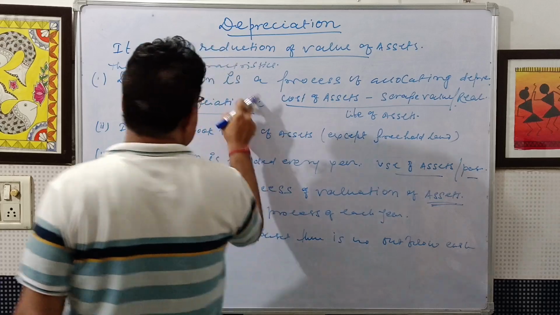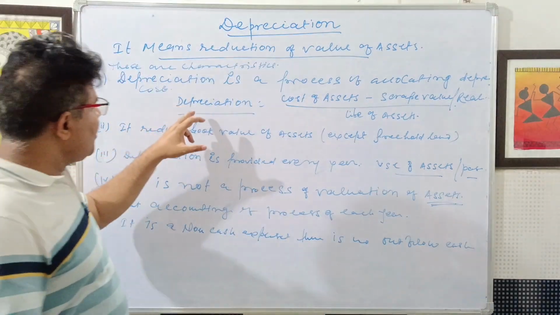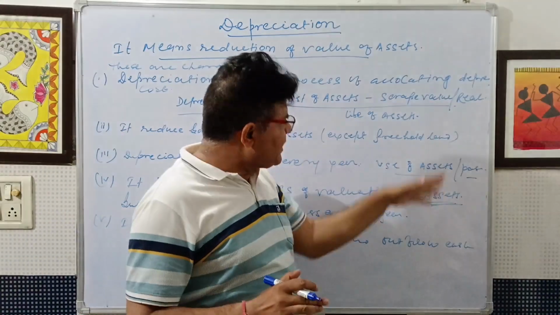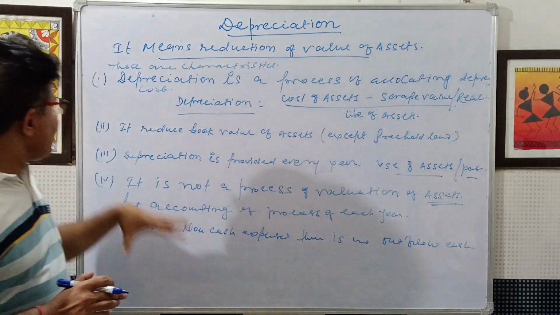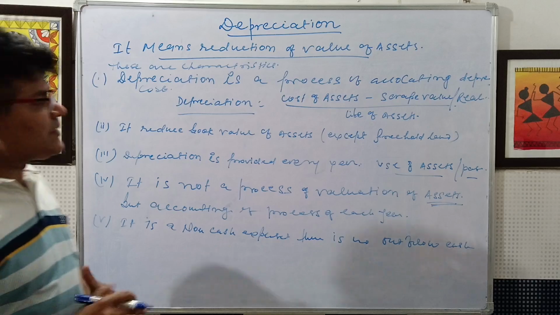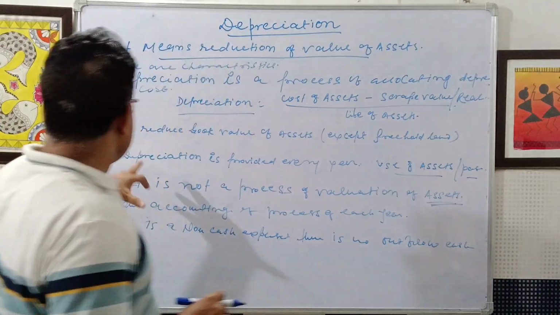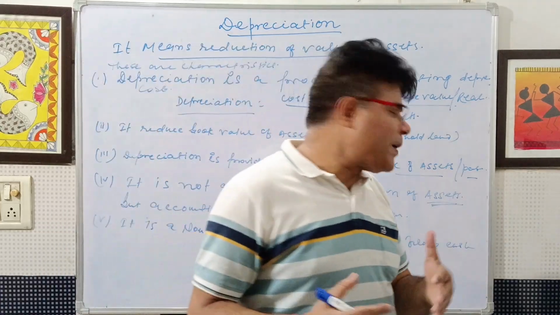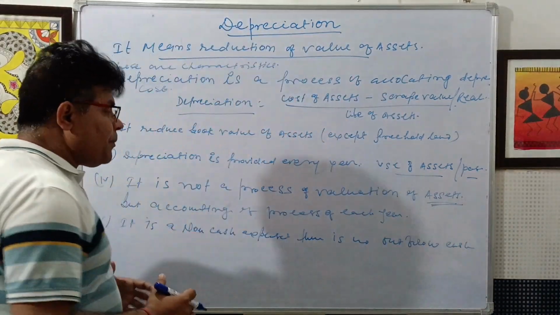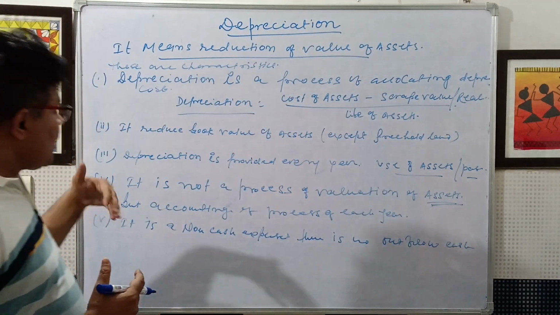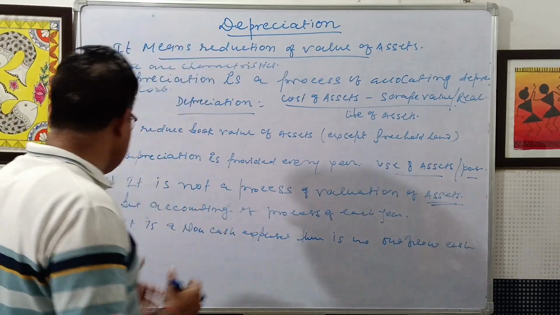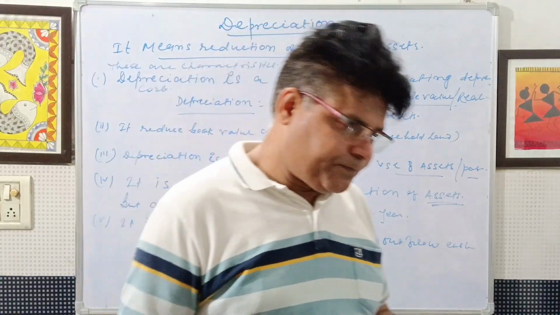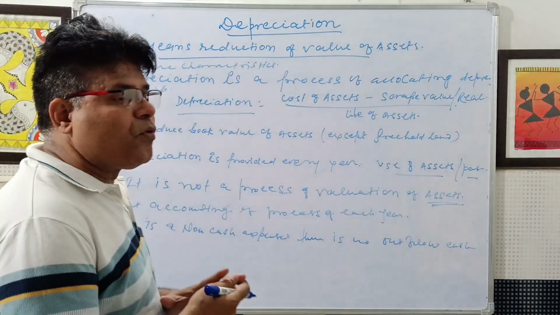So how do you calculate the depreciation? Depreciation equals cost of assets minus scrap value or realization value, divided by life of assets, and it reduces the book value of assets except freehold land. Depreciation is provided every year for use of assets over the passage of time. It is not a process of valuation of assets but an accounting process, and it is a non-cash expense. So there is no cash outflow.